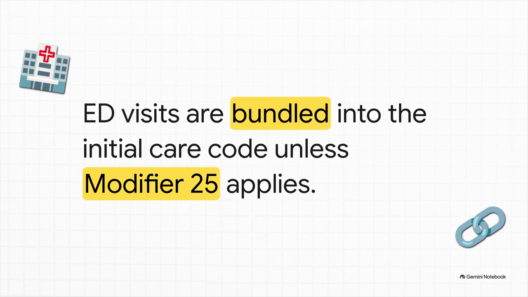Generally, you're only reporting that initial hospital code, like a 99221 or 99223, and the guidelines are very clear. Be extremely careful about unbundling here. The ED visit is only reported separately if you have the clear, rock-solid documentation to support a modifier 25 for a significant, separately identifiable service. If you don't have that, it's all bundled.